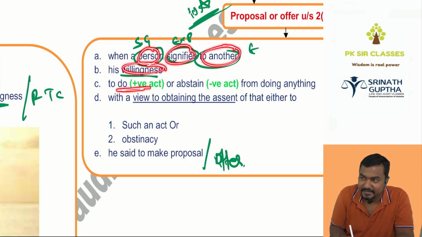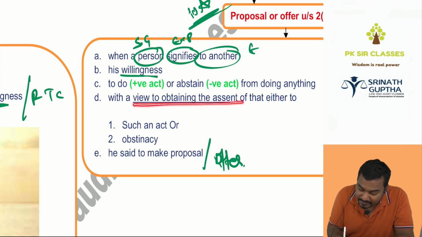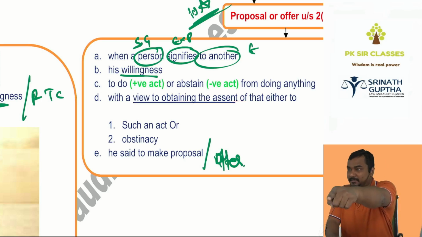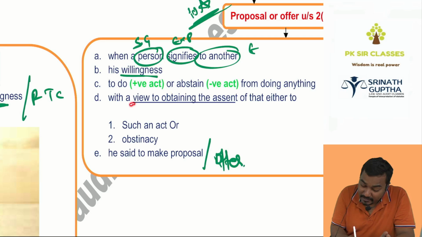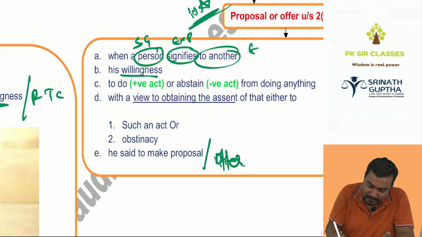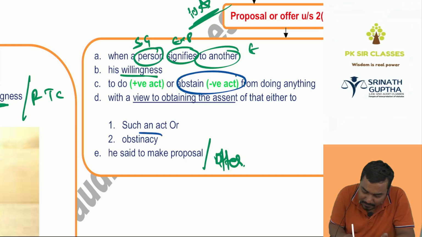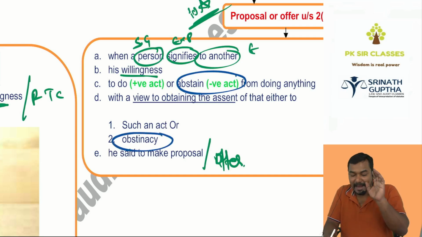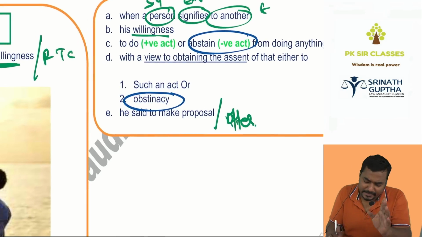To do an activity. To do means take the pen, give me money. With a view to getting the consent of another. I know he will accept because it's an exam. Final exam. Yes sir, no sir. So he will give the assent for such activity. Then I have said to whom made a proposal. Here we are missing one word beta. That is the abstinence also. What is abstinence? Acting, to do, means positive thing. Abstaining means stopping.